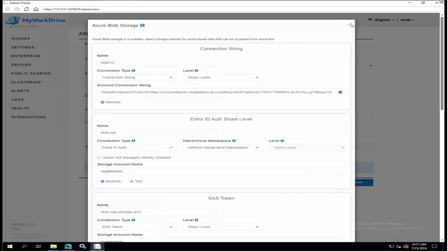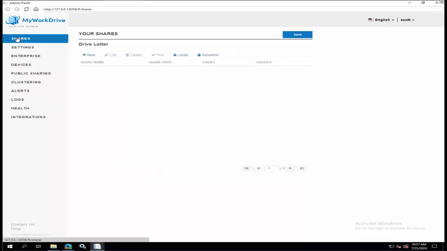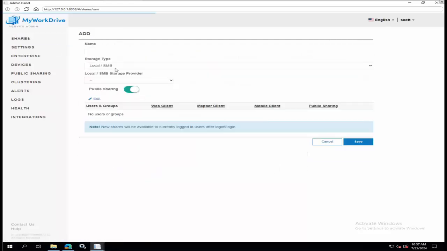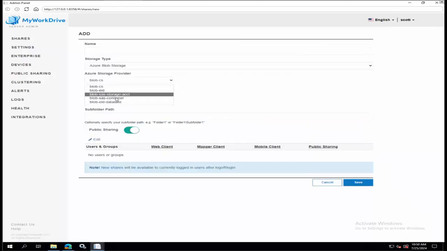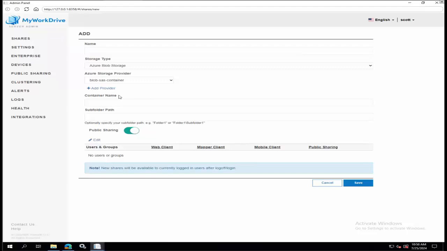Defining a share, whatever you choose as your connection, is always going to be the same: just pick the appropriate storage account. There I have one with Data Lake. Here's one with Data Lake. These are the SAS at the storage or container level, or just purely Entra ID without Data Lake. You can define all those things, and it all works the same within here, whether or not you actually have to type the container name in, or whether we're able to look the container name up because we actually have permission to the account to do that, and the definition of your users.